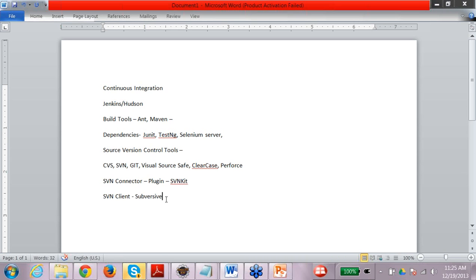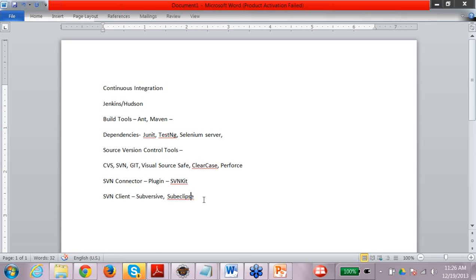There are actually two popular clients, Subversive and Subclipse. There are minute differences between these two. You can read online, as your company might be using either of these SVN clients. I am using Subversive, which comes along with the Kepler version of Eclipse, and the connector I am using is SVNKit.